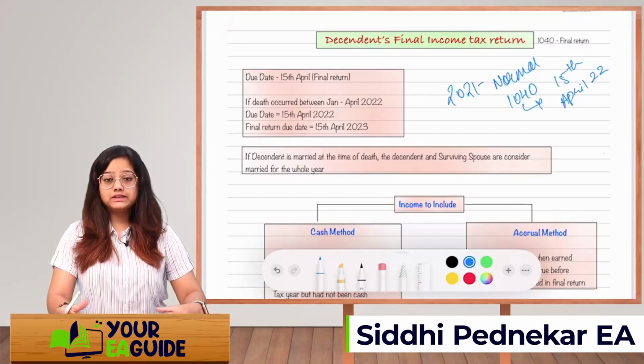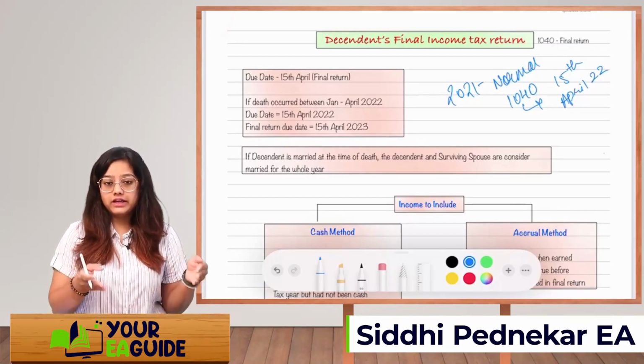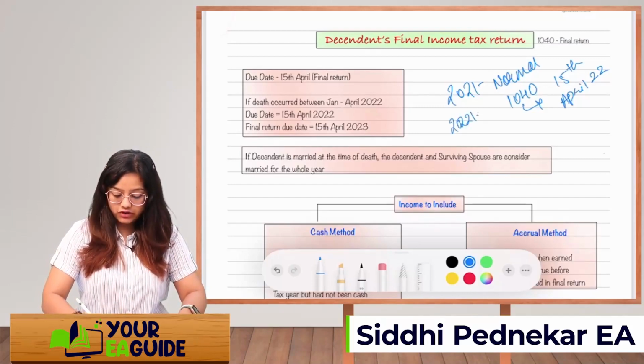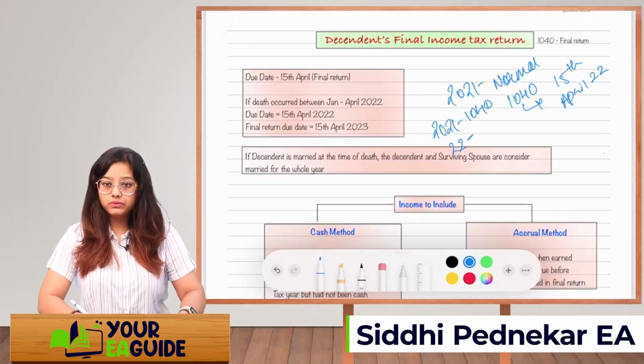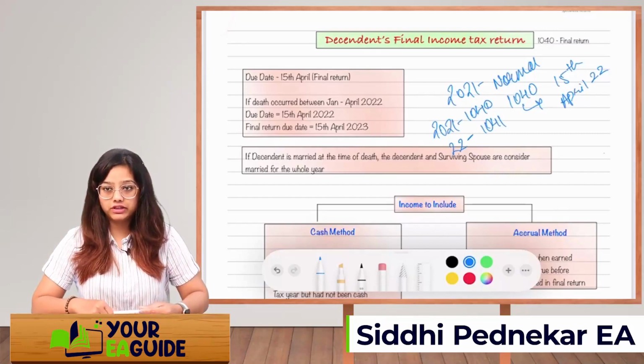For example, in 2021 he was alive, so for 2021 we are going to file 1040. But for 2022, we are going to file a final income tax return, 1041.